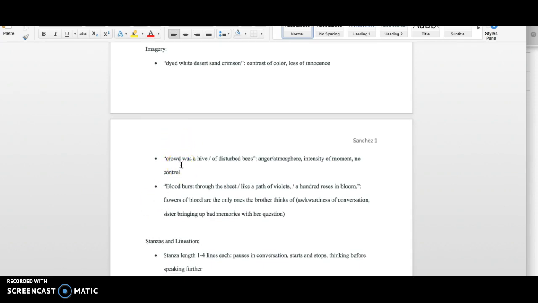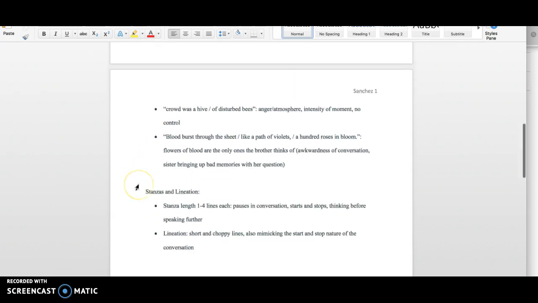All right, so then when we go to the imagery, there are a few things I've picked out, about three different quotations to think about. The first is "dyed white desert sand crimson," one of the lines in the poem from the first stanza. And this emphasizes contrast of color, and the red and the blood on the white sand emphasizes this loss of innocence on behalf of her brother, and maybe through this conversation on behalf of her too. So we're going back to the conversation and how this image takes it forward.